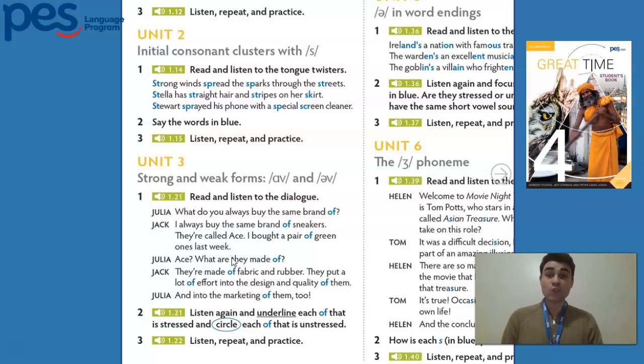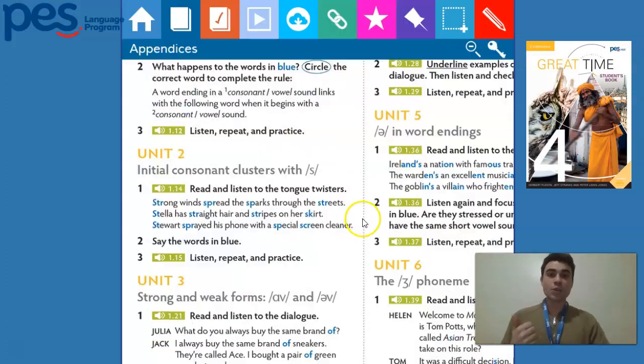this video here. So what we're going to work on here is the strong and weak forms of "of", right? So here we have this word which is written OF, right? But when we pronounce it, we have these two different sounds. We have the strong "of" and the weak "of", okay, which seems not so different. But now we're going to listen to the dialogue, and then I want you to try to check the difference between the strong form and the weak form. Okay, so let's listen.